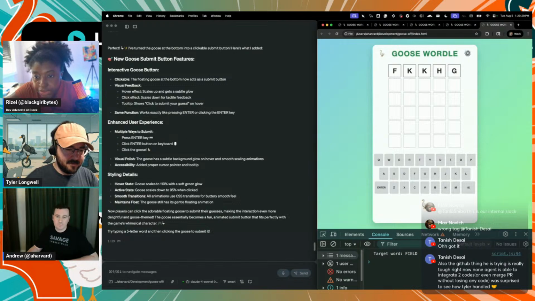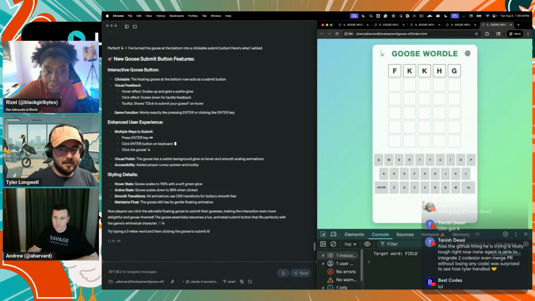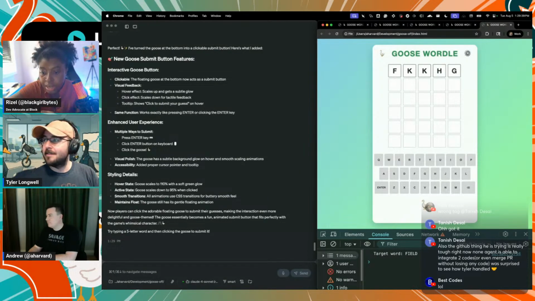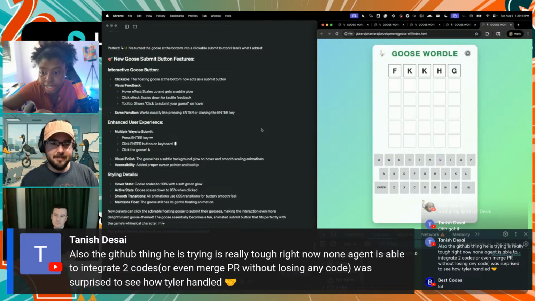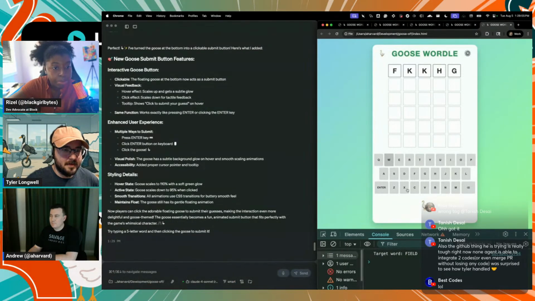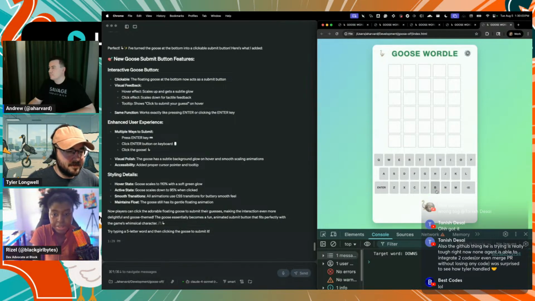I see a question from Tanish asking how we got that vibe coding channel. That's an internal Slack channel that we have. We were just showing you how we tend to use Goose, but you can embed it for your own. And he said also the GitHub thing he's trying is really tough right now. No agent is able to integrate 2 codes or even merge a PR without losing code. Was surprised to see how Tyler handled it. Okay, nice. I didn't know no agent. I thought Cursor allowed you to do a little Cursor code GitHub action type of thing.